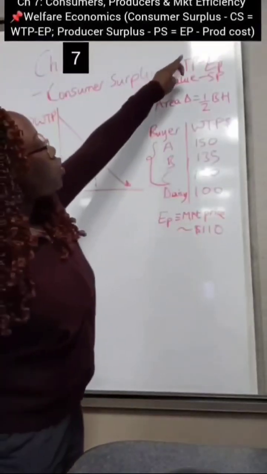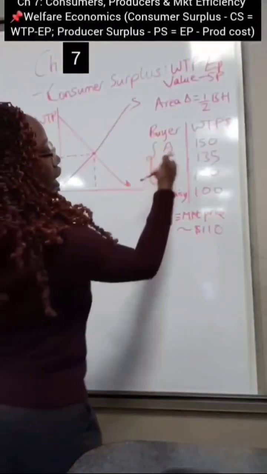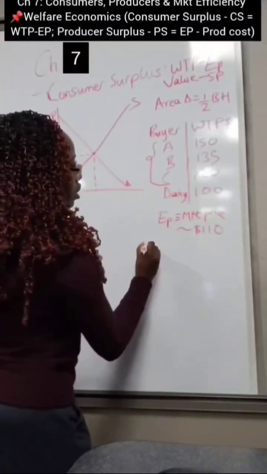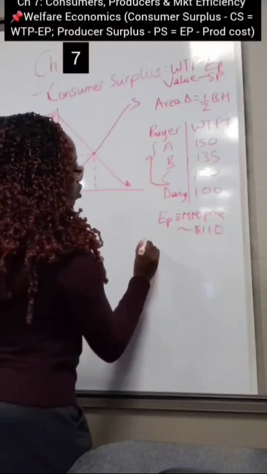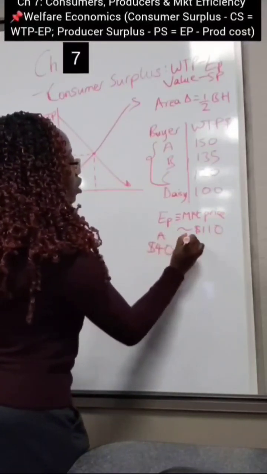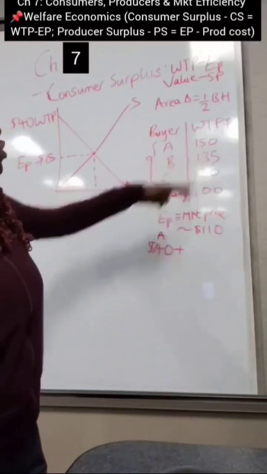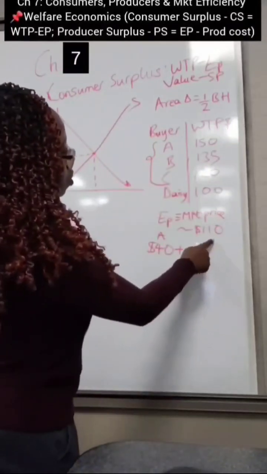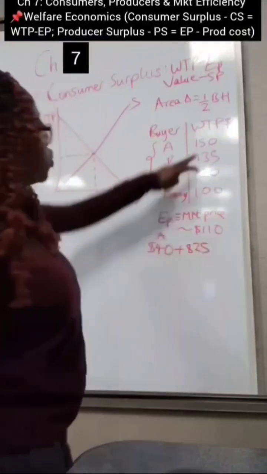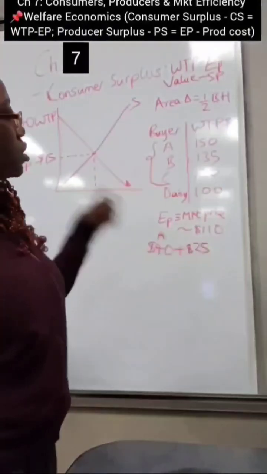Remember what I said, your willingness to pay minus your equilibrium price. So for buyer A, he's willing to pay as much as $150. So $150 minus $110, that's going to give you $40. And then for buyer B, he's willing to pay as much as $135, and that's going to give you a difference of $25. So $135 minus $110, that's a difference of $25, right?